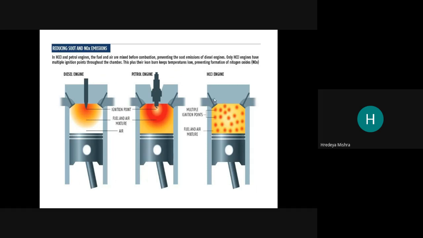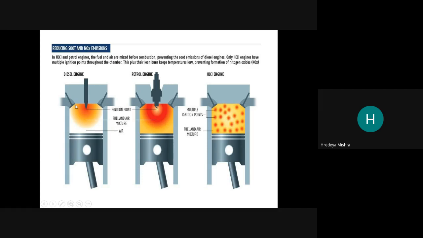See here, in the HCCI and petrol engine, the fuel and air mixture are mixed before the combustion. The intake process is the same for these two: air fuel mixture goes into the combustion chamber.